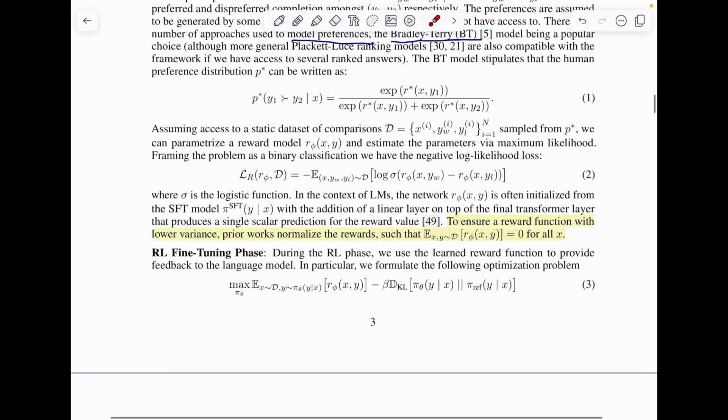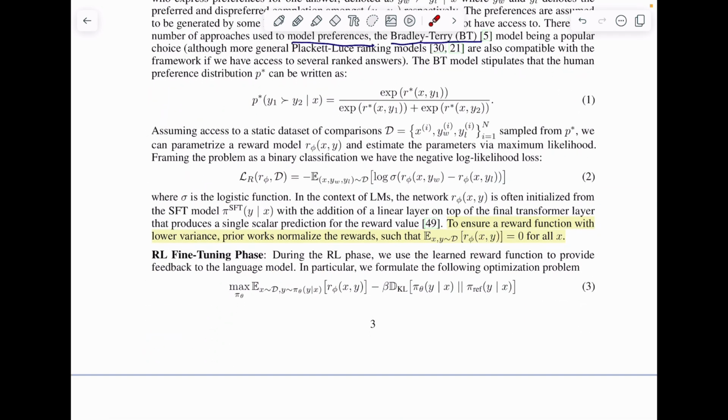Once you have this second phase done, in the third phase you use this pi reward and take a copy of the pi SFT, that means the large language model which was fine tuned on a high quality data set, and you use a particular loss function that is based on the reward function from the reward model that you got in the second step. And this is how the three phases of RLHF go.